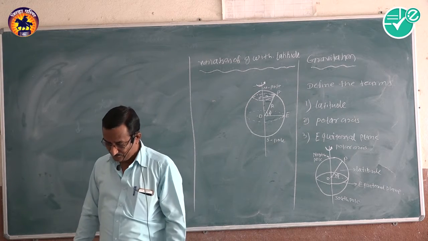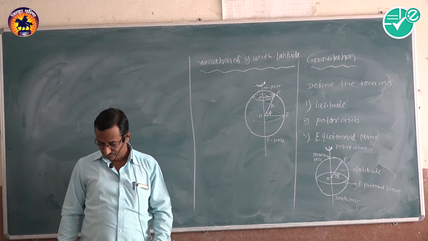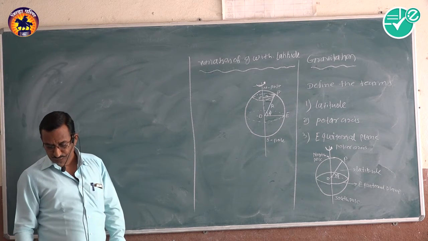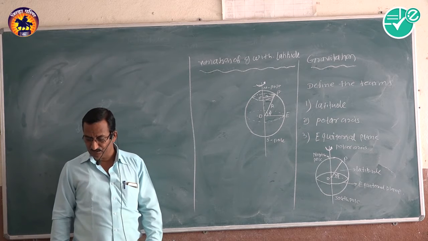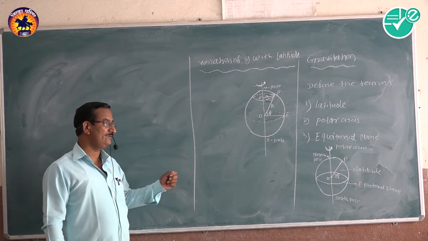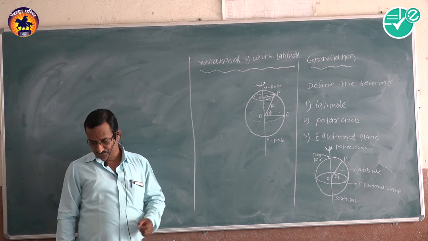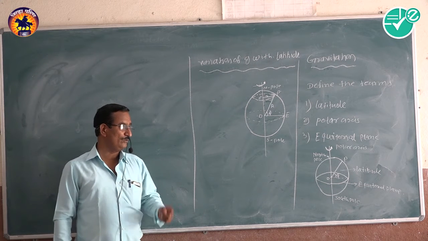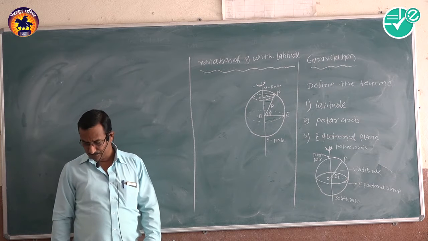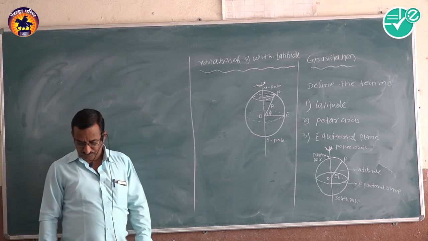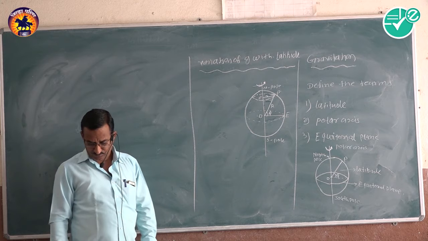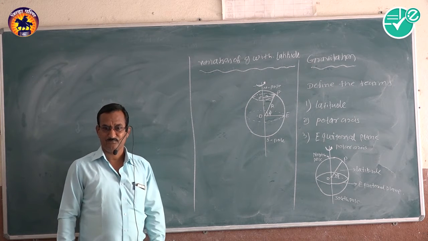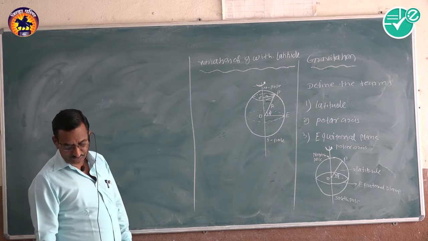Latitude is defined as the angle which the line joining the place to the center of the earth makes with the equatorial plane.